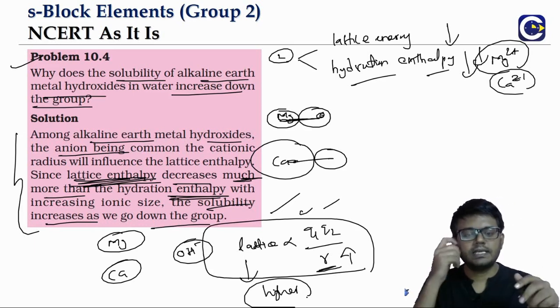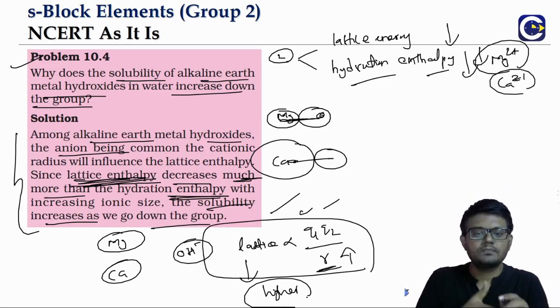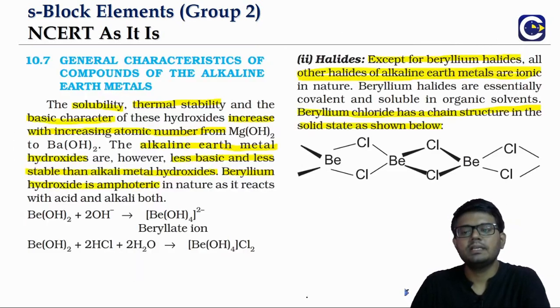Lattice energy is the energy that has to be spent first to break the lattice of the solid. Then hydration enthalpy is the energy that is released. So the energy required is decreasing more, so it becomes easy for the substances to dissolve. Okay, so this is about the solubility reasoning.